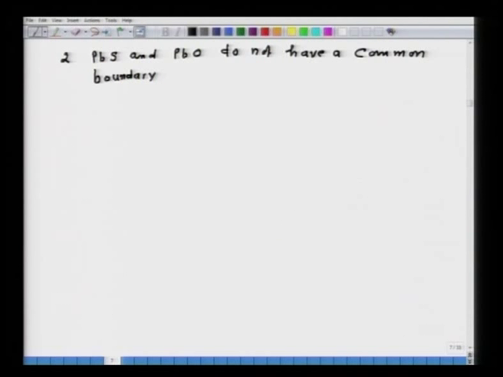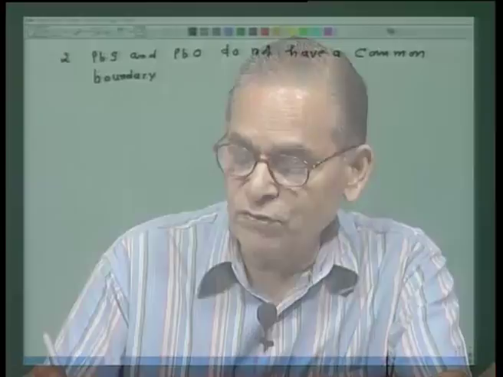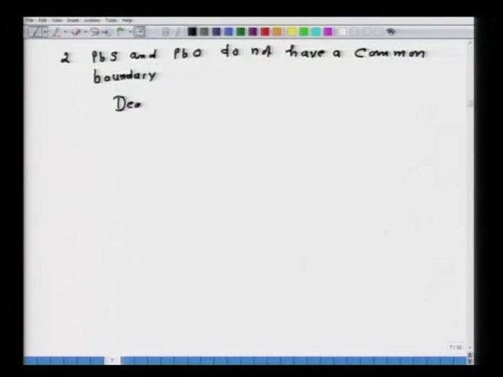That means, roasting of PbS will always form PbO and PbSO4. When PbS and PbO do not have the common boundary, and if you carry out the roasting, then there will always be formation of PbO and PbSO4. So, that means, dead roasting of PbS to PbO is difficult.